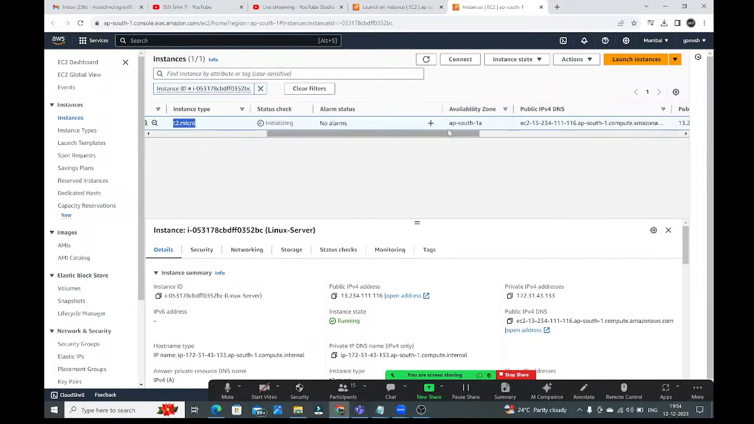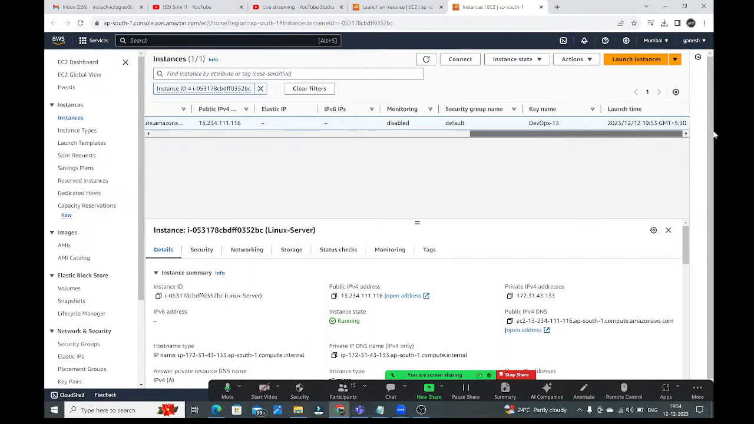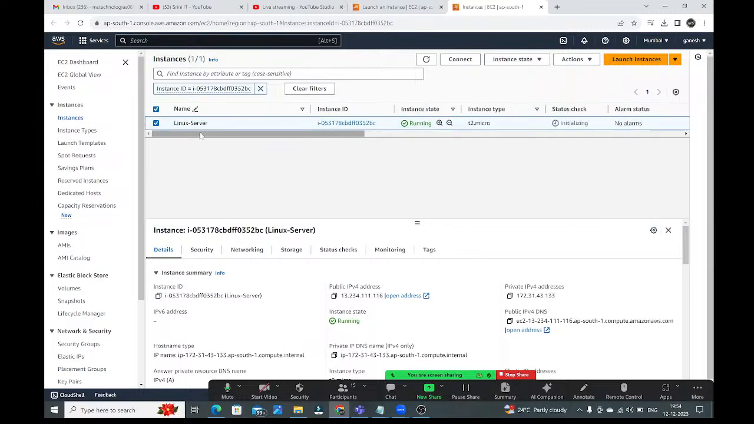Okay, now here the availability zone we have created is AP South 1A. In the Mumbai region, the name of the region is AP South 1. Under that Mumbai region, we have three availability zones: AP South 1A, AP South 1B, and AP South 1C. Now this EC2 instance is created in the AP South 1A data center. We will discuss regions and availability zones in detail. Okay, this is the instance which we have created.